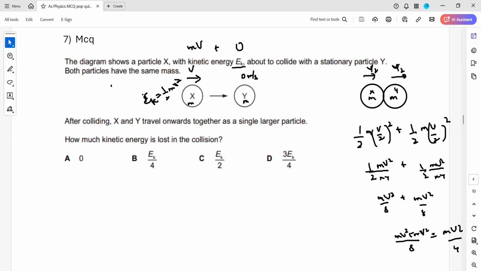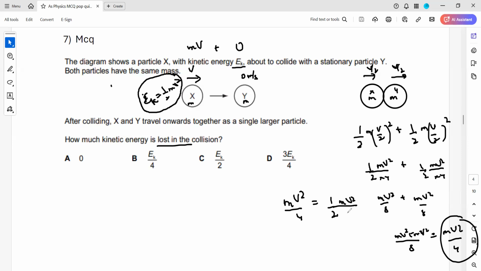Now if we compare what happened to the kinetic energy, how much kinetic energy is lost? This is the original kinetic energy, half mv square, and this is the new kinetic energy. You can also write it in terms of Ek, because mv square by 4 is equivalent to half mv square times 2. And this half mv square is equal to Ek. So this kinetic energy is Ek by 2. Compared to the original, this is half.